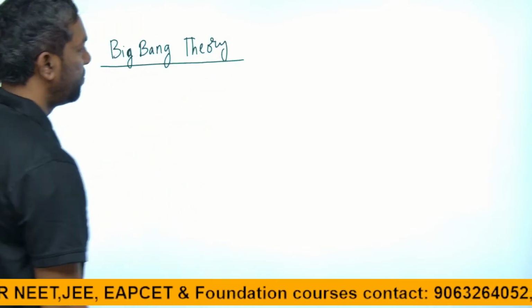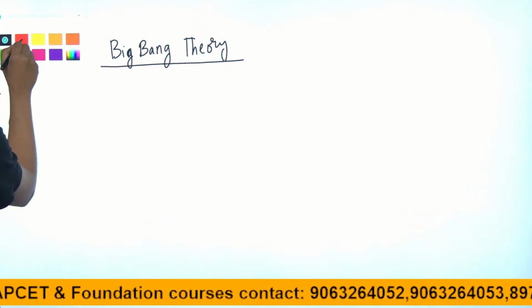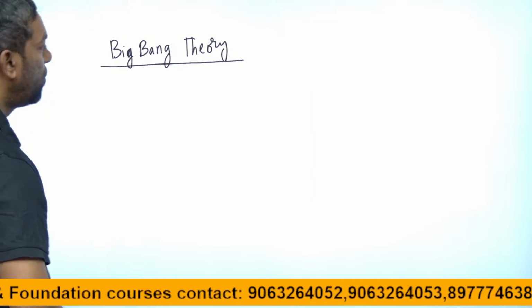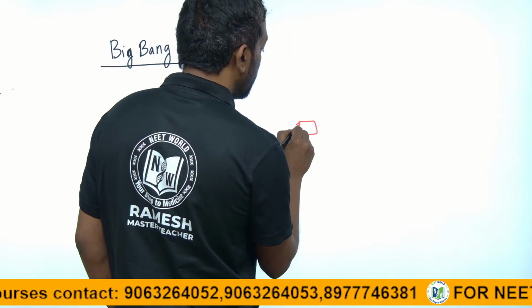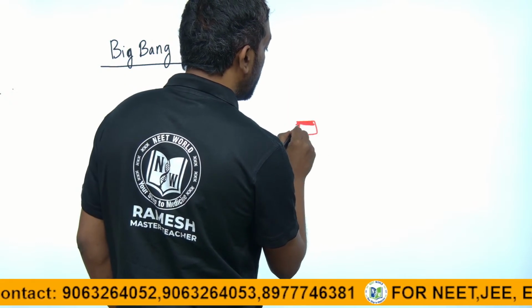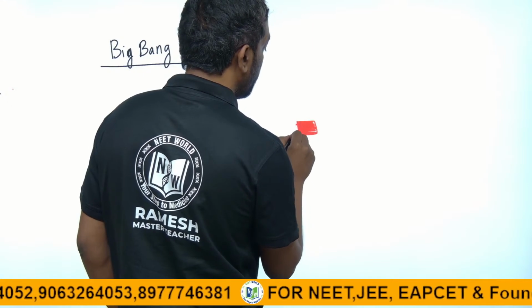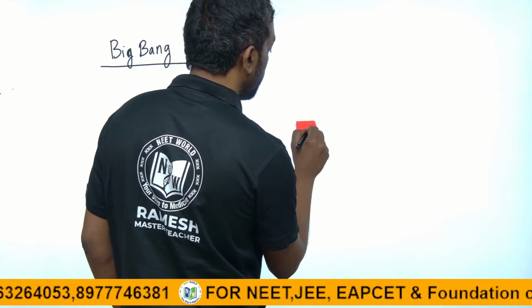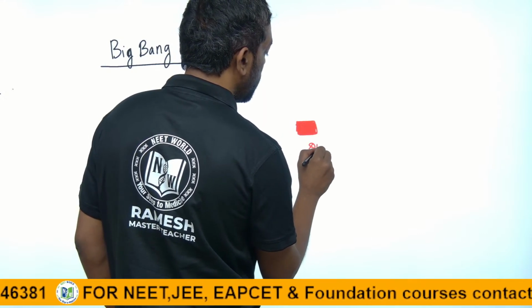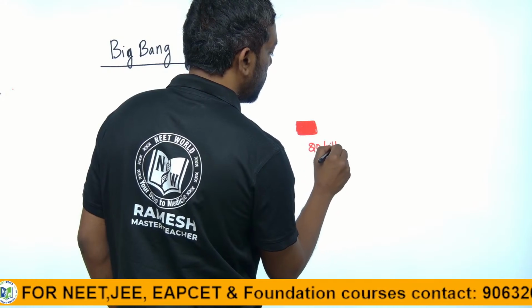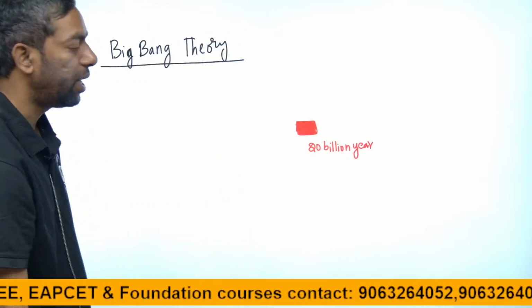Big Bang theory. Okay, 20 billion years ago, there was a tiny particle. This is the tiny particle, 20 billion years old.